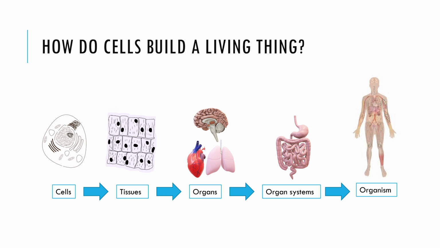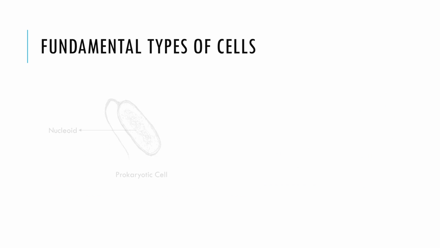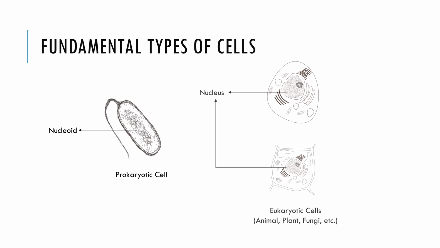So, before we go into the details of a cell, I have some very basic questions. One of them is, how many different types of cells are there? Well, there are innumerable types of cells, but to begin with, we focus on two major groups, that is the prokaryotic and the eukaryotic cells. These cell types represent two fundamentally different branches of life.